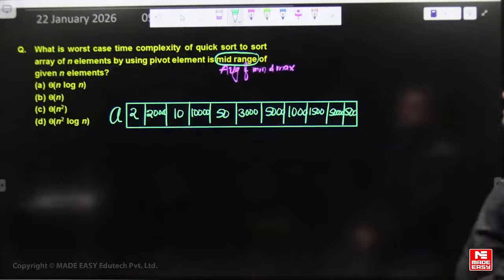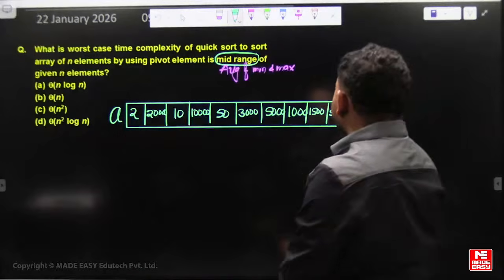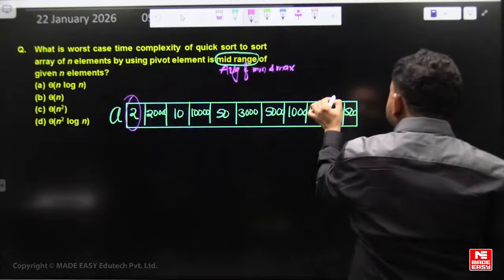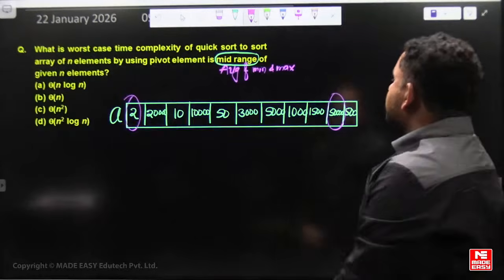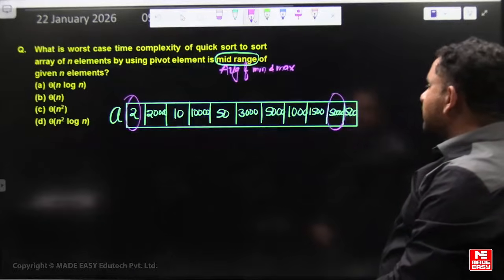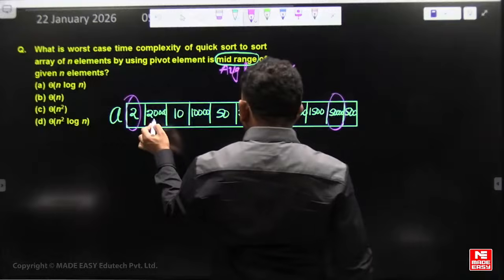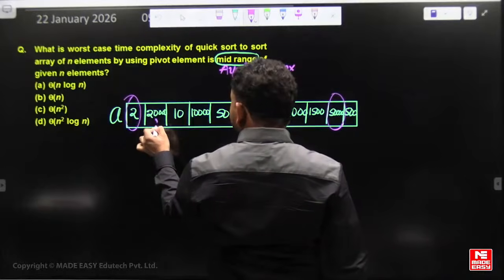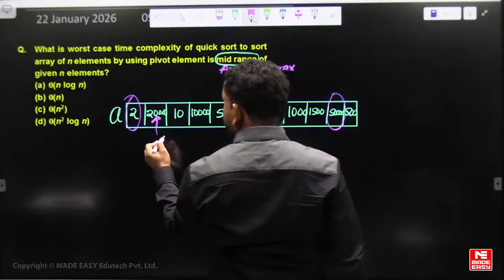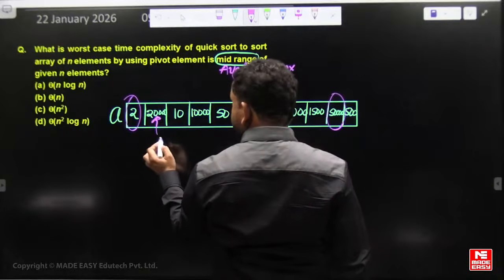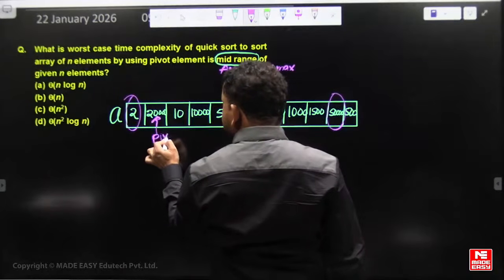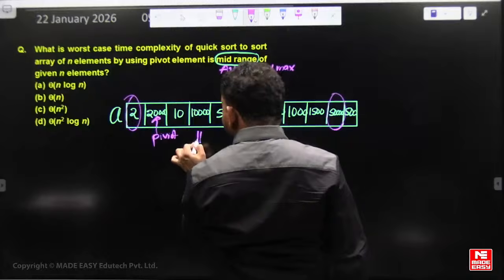So the average of minimum and maximum. The minimum key is 2. The maximum key is 50,000. The average is 25,000. The element close to 25,000 is 20,000. So the element close to the mid-range is 20,000. If this kind of element is selected as pivot, after one partition,